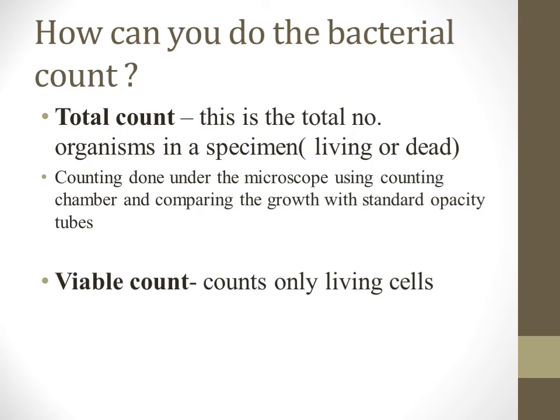How can you do the bacterial count? You can count the number of organisms. One is the total count. Total count means you are counting the living as well as the dead organisms in the specimen, and this counting can be done under the microscope using a counting chamber, and you compare the growth with the standard opacity tubes. Second is the viable count, which means you count only the living cells. These are the two counts which can be done.